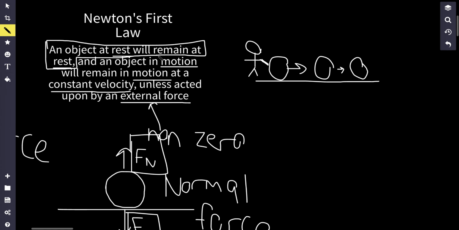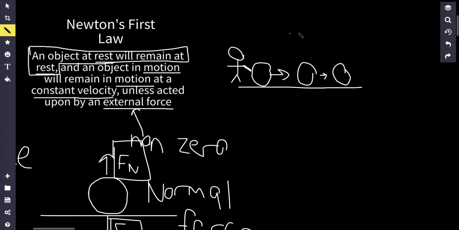But this second part of Newton's first law is pretty weird because it says an object in motion will remain in motion. And this is pretty confusing because if I push a ball, isn't it just going to stop? It's not going to remain in motion. How is that possible? Well, keep in mind that there are actually forces pushing this ball backwards, causing it to stop.